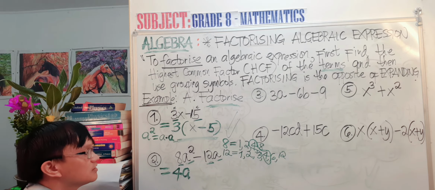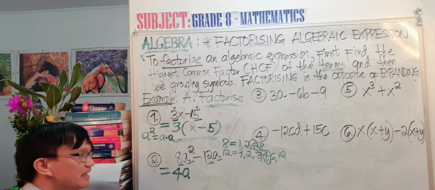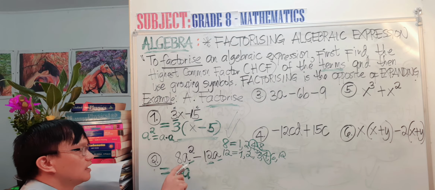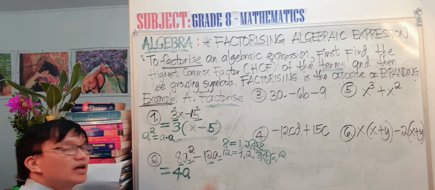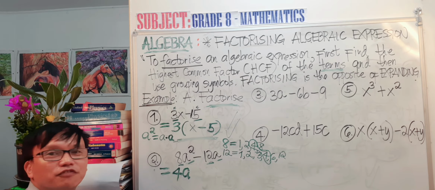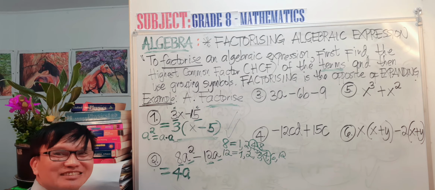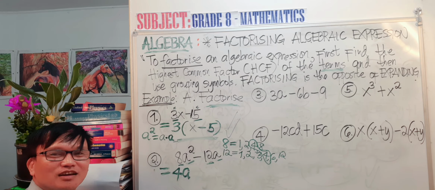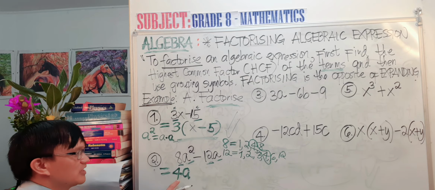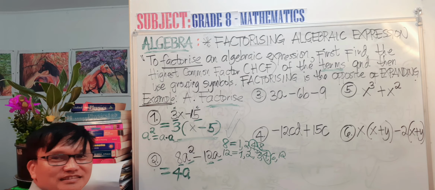The answer would be 4a. Hey, it's going to come out in your exam. One of the questions would be: what is the highest common factor of the given algebraic expression? So you have to be very good at getting it.